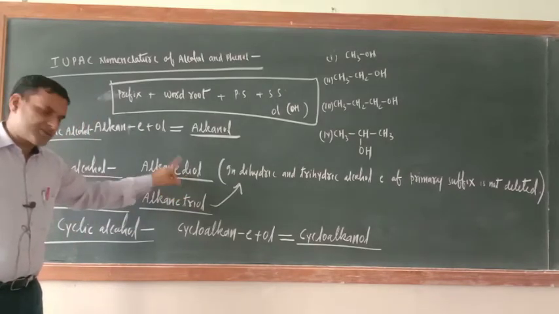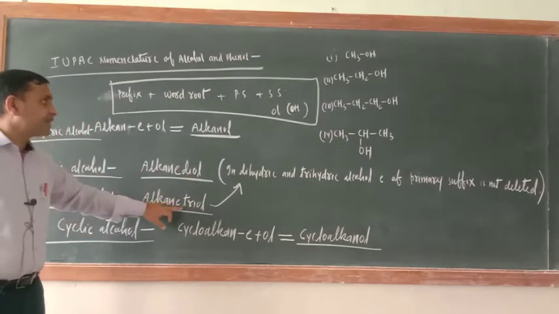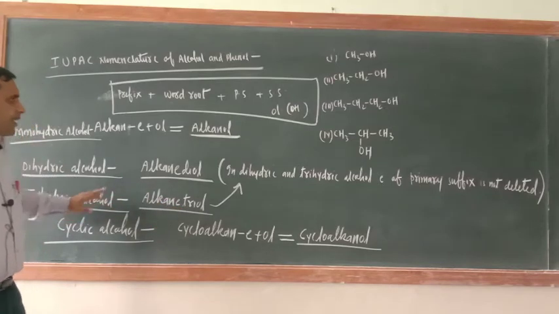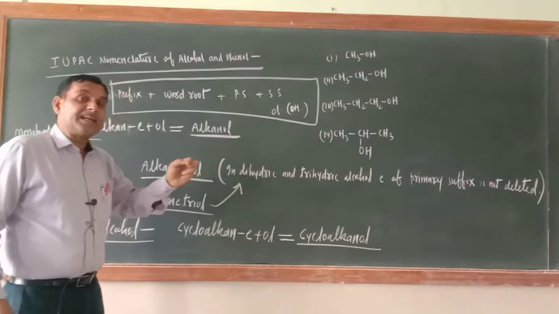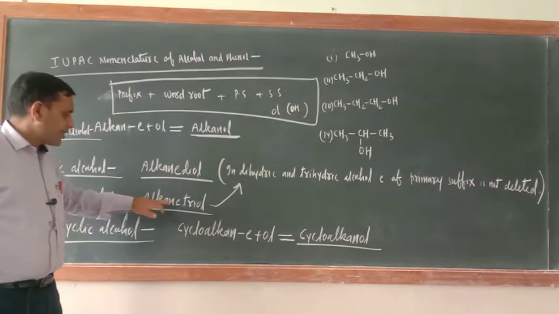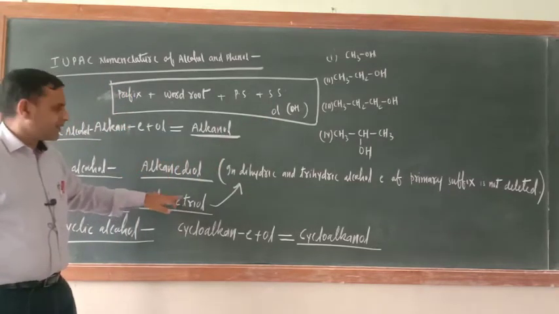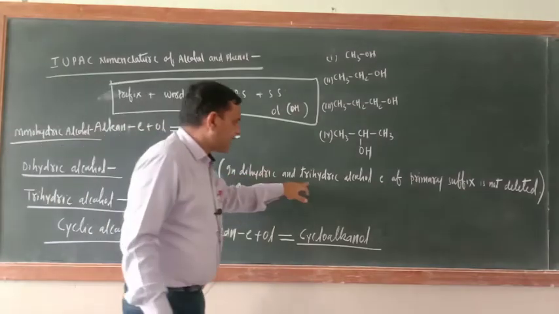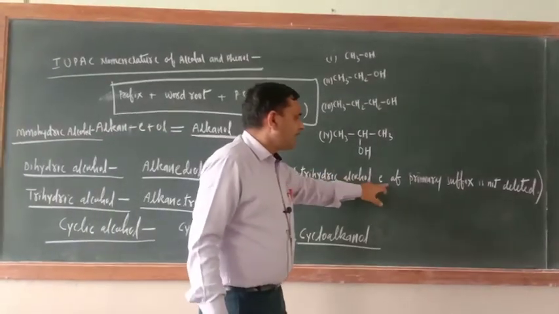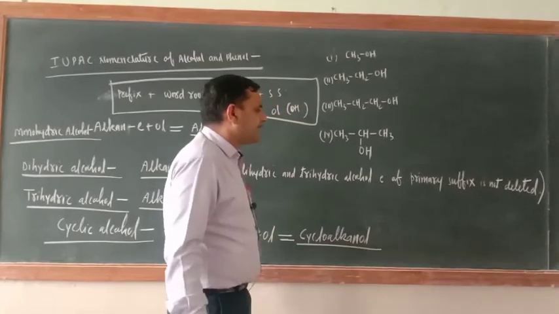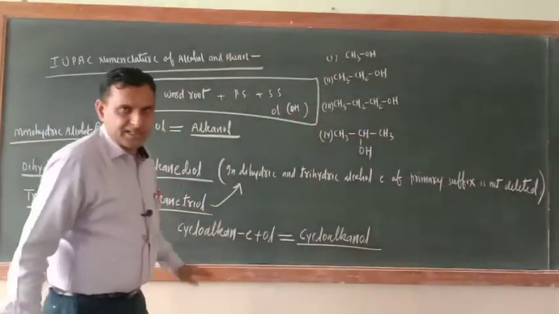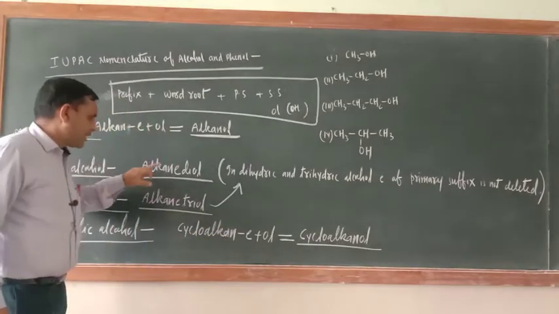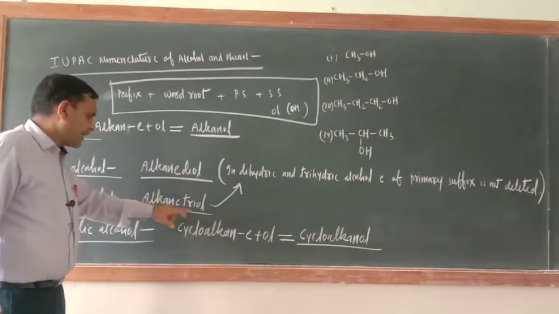So D is a consonant. Same is the case with triol, trihydric alcohol. The secondary suffix would be triol and T is a consonant, so here also E will not be deleted. So in dihydric and trihydric alcohol, the E of the primary suffix is not deleted. Always remember. They would be alkanediol and alkanetriol.